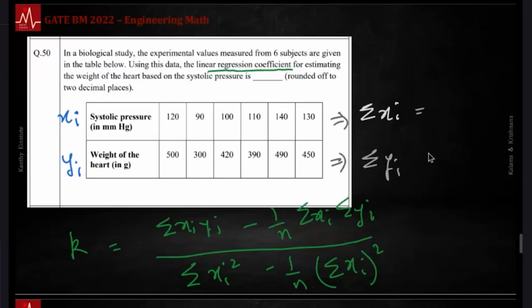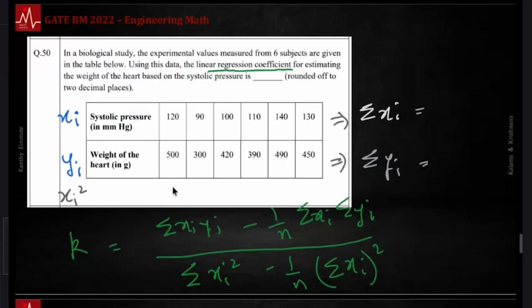You need one more thing in the table, which is just xi square. In the other way around, you have to fill up 2 more columns in the table. You need a table with 5 columns. Here you just need a table with 3 columns. 2 are already there. You just need to fill up this thing.